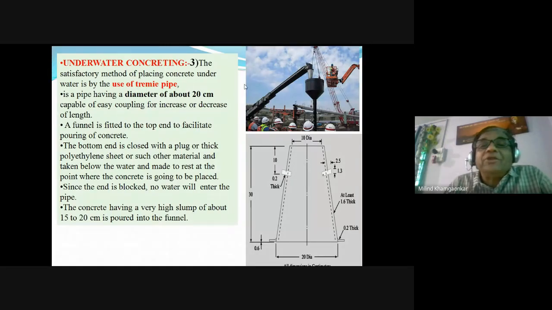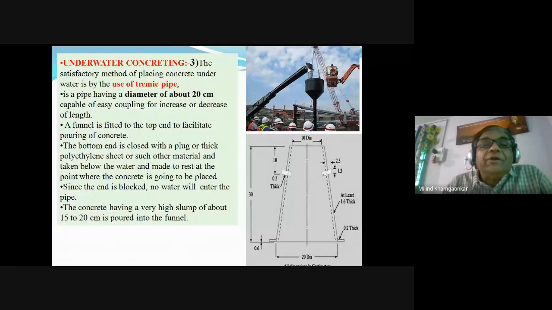Tremie pipes are nothing but these long pipes, which are capped, or at the top is this funnel, and through this funnel the concrete is placed, very regular concrete, by maintaining the proper water cement ratio, by maintaining the workability, because we want to put the concrete in the pipe where we cannot compact this concrete by the vibrator.